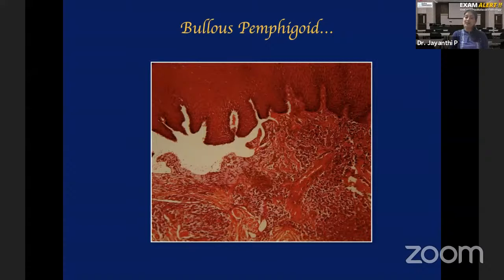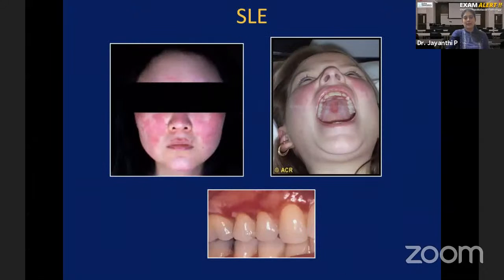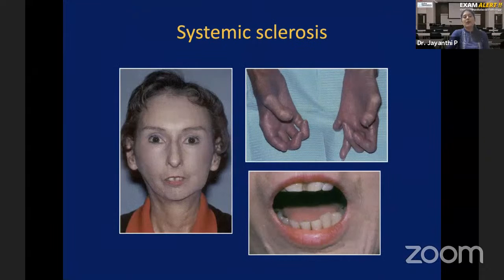That's all. But there are some autoimmune diseases which can show manifestation on the skin and the oral cavity, and along with that, will also involve the systems of the body. Those are called systemic or generalized autoimmune diseases. Two of those diseases we are going to discuss today, which are important. One is SLE, systemic lupus erythematosus, and the second one is systemic sclerosis. Please remember, both start with S.